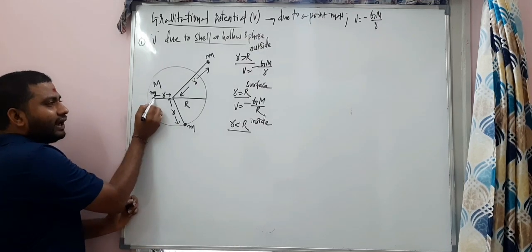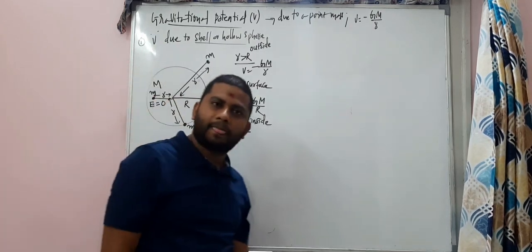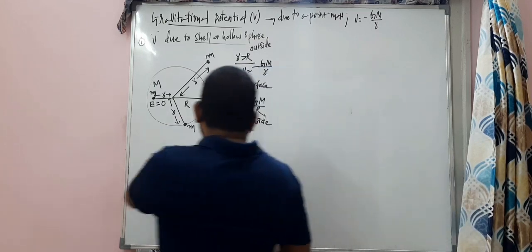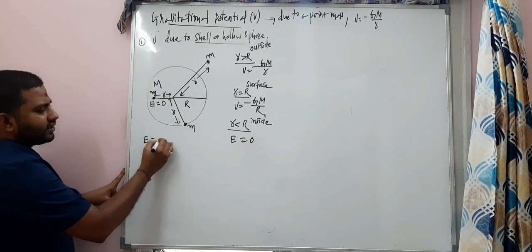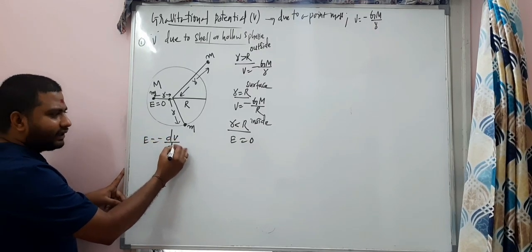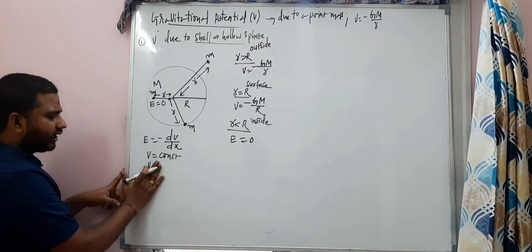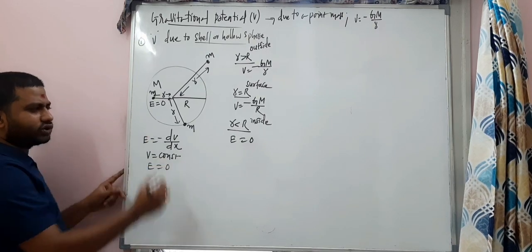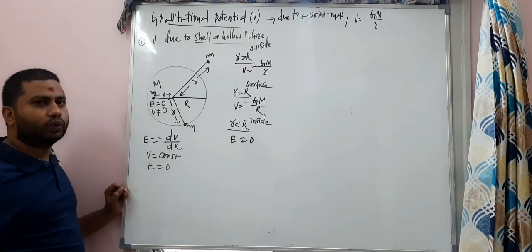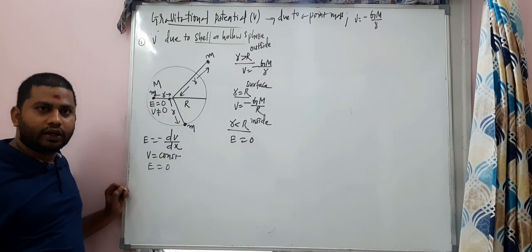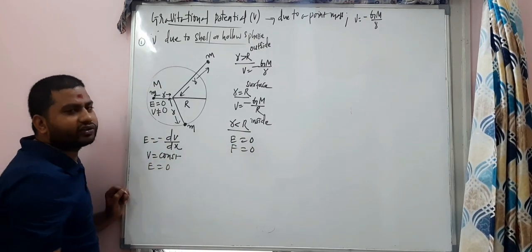Third case, here E value will be 0. Yes or no? Tell me. Third case, inside the shell, E value will be 0. Just now we have discussed E is equal to minus dV by dx. E is 0 means V is constant. Tell me, V constant. So when E is equal to 0, the same thing goes here. E is 0, but V is not equal to 0. Right? E is 0 and F is 0, understand, inside the shell the gravitational force is 0.